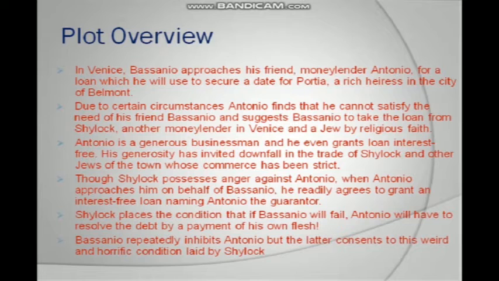His generosity has invited a downfall in the trade of Shylock and other Jews of the town whose commerce has been stripped. Though Shylock possesses anger against Antonio, when Antonio approaches him on behalf of Bassanio, he readily agrees to grant an interest-free loan, naming Antonio the guarantor. Shylock places the condition that if Bassanio fails, Antonio will have to resolve the debt by a payment of his own flesh. Bassanio repeatedly inhibits Antonio, but the latter consents to this horrific condition laid by Shylock.